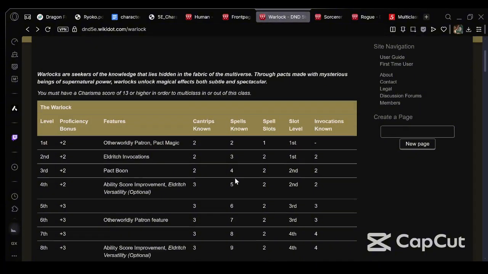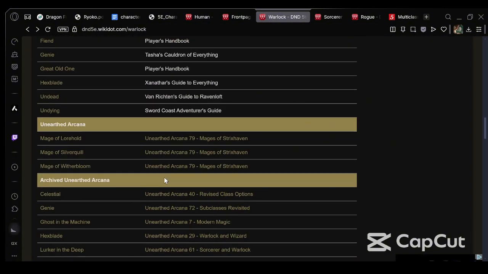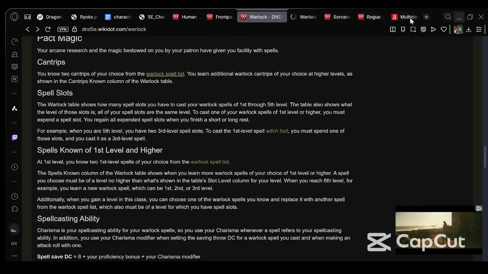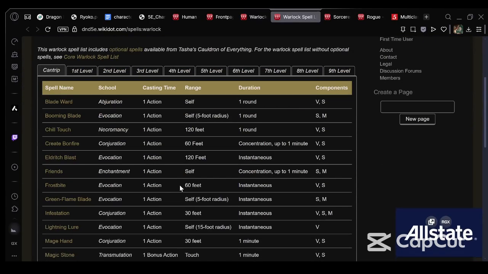cantrips. We get 2 cantrips of our choice. Let's go to the Warlock spell table. Well, we gotta make sure we find it, don't we? Open link in a new tab. Bam. Warlock spell list. So we get 2 cantrips. I'm gonna take Eldritch Blast, because Eldritch Blast is good and is easily reflavored in this context, as his gun is modified to shoot a beam of energy.